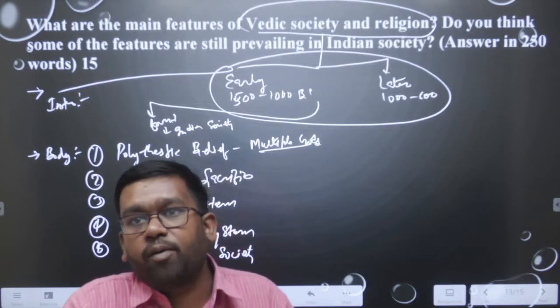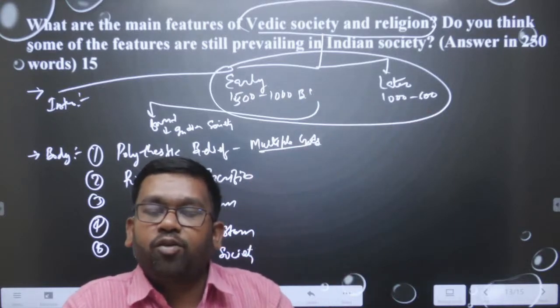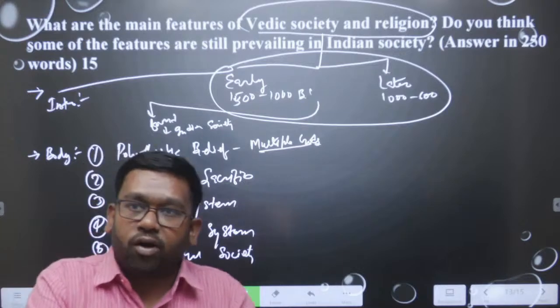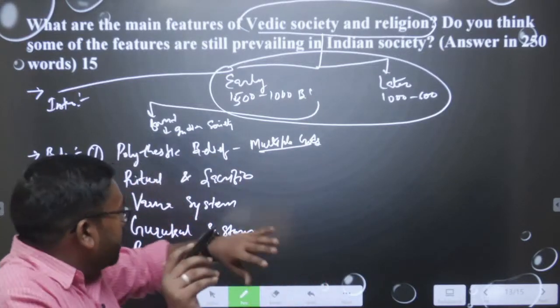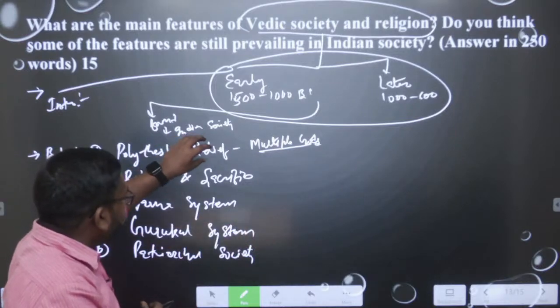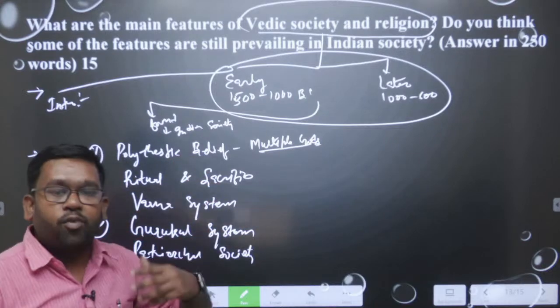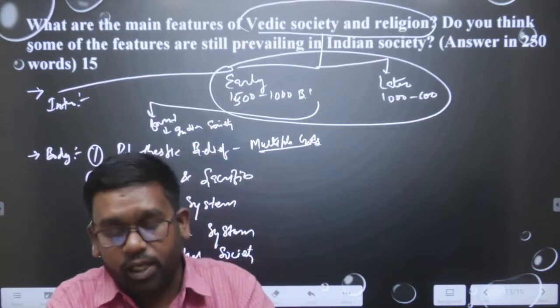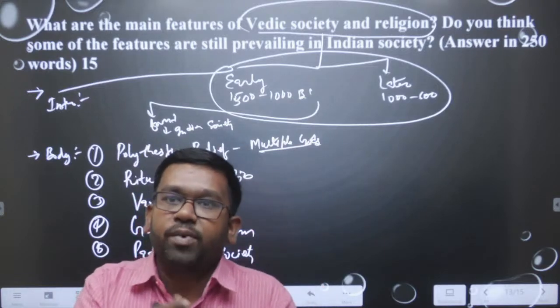So we can be writing about these important components, and these are important from the society and economy from the ancient time to the modern time, and then you can give examples. So in each point you will take that these are the important features from ancient time, and these features are still there in the modern time. In the introduction especially you can write that these need to be changed or this should not be changed. It all depends on you how you are writing.